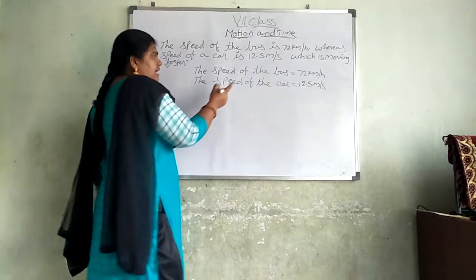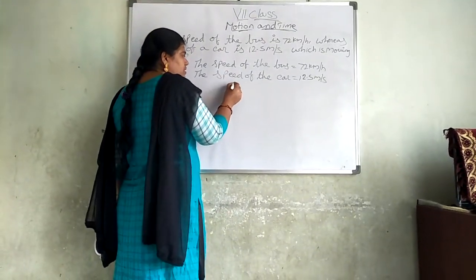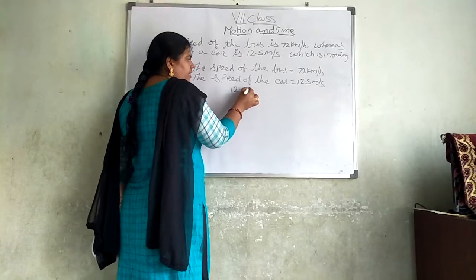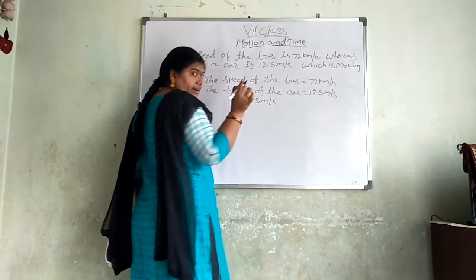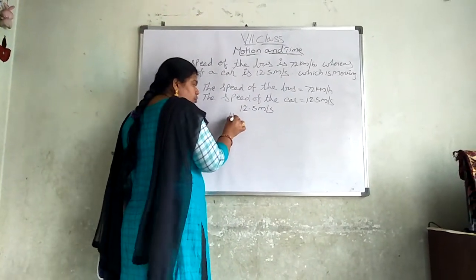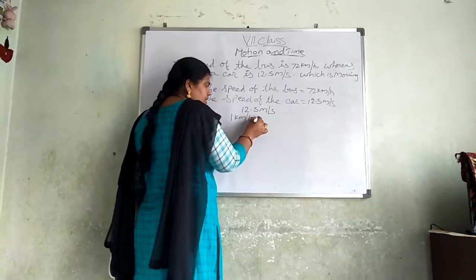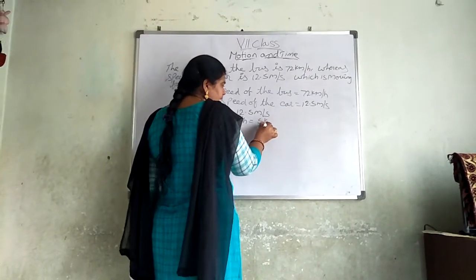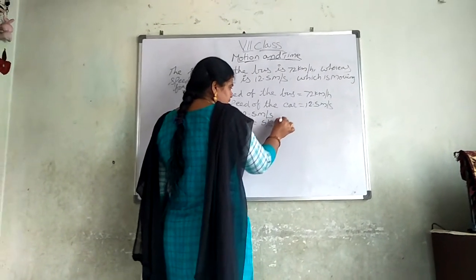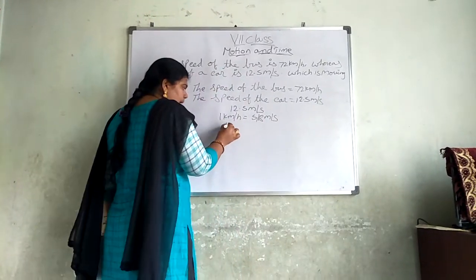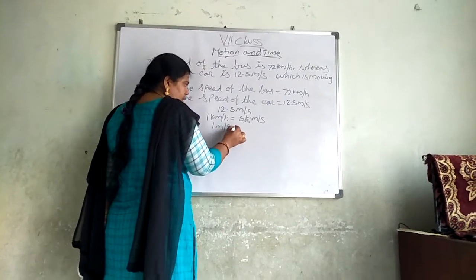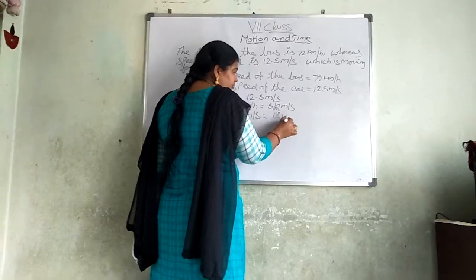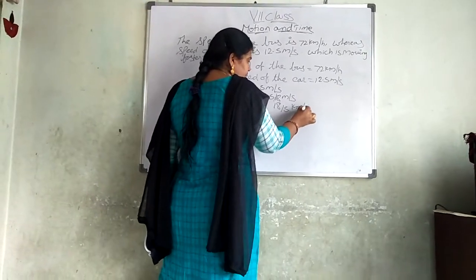So I am taking the car value, 12.5 meters per second. 1 kilometer per hour is equal to 5 by 18 meters per second. So now 1 meter per second is equal to 18 by 5 kilometers per hour.